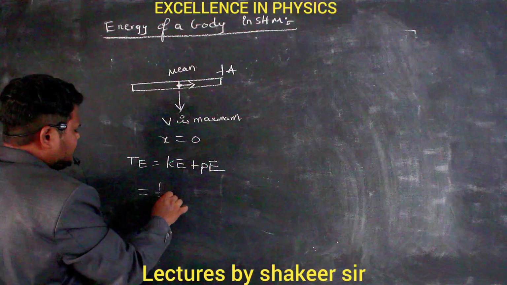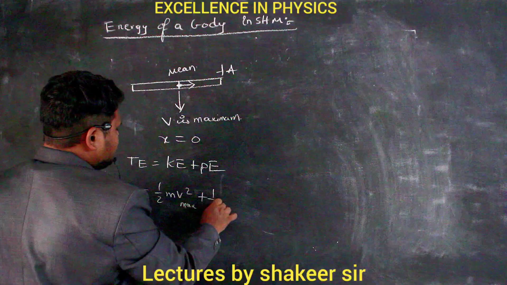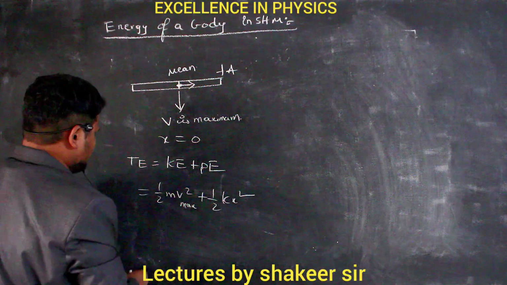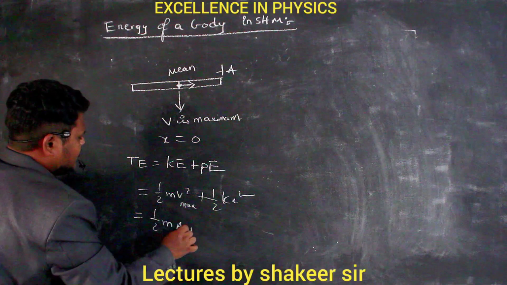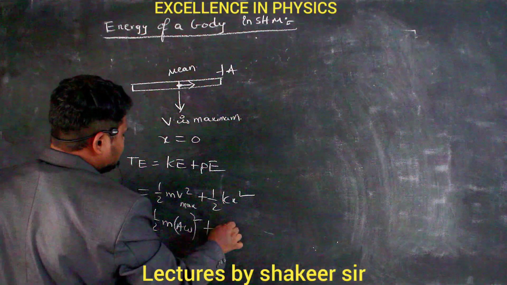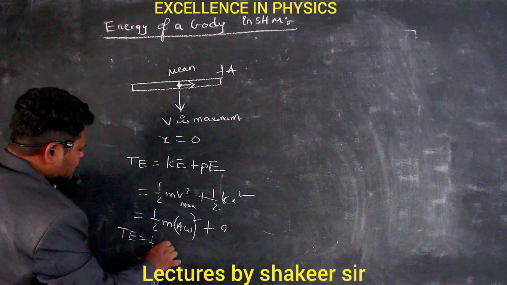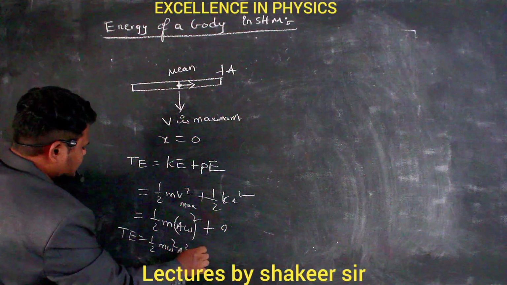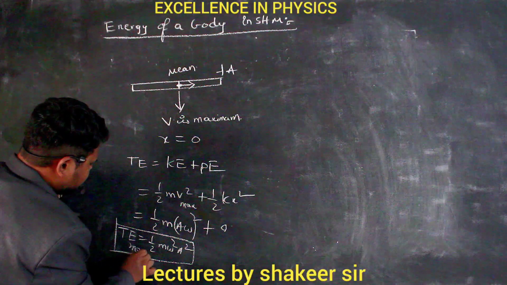Kinetic energy is half m v max square, and potential energy is half k x square. v max can be written as a into omega, as we have already studied, and x value is 0. So therefore total energy is half m omega square into a square at the mean position. This is the total energy at the mean position.